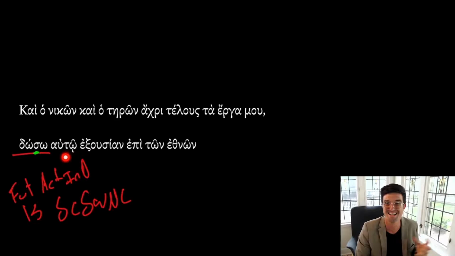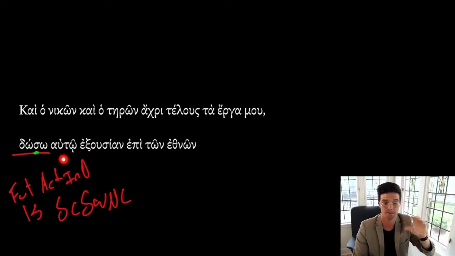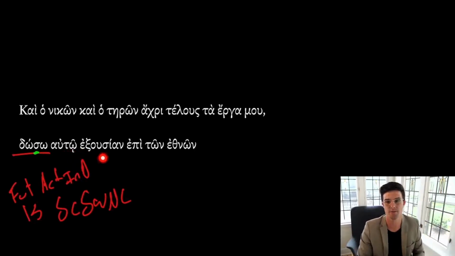Auto is going to be an indirect object, something that is given to one person or entity one step removed. That's the indirect object. It's indirect insofar as it's not directly affected by the action of the verb. And exousian here is going to be our word in the accusative case that is the direct object.